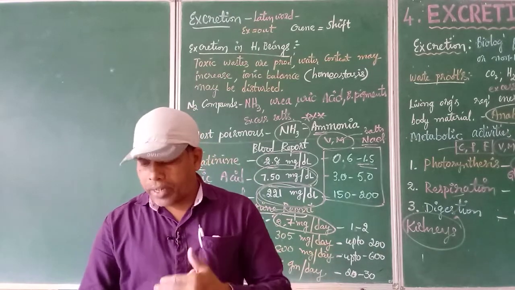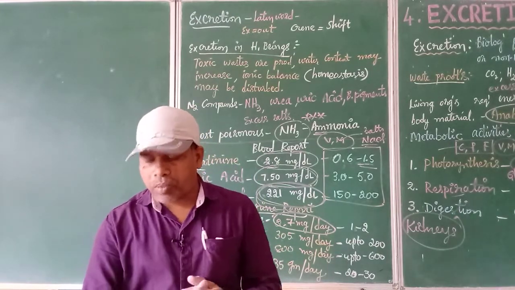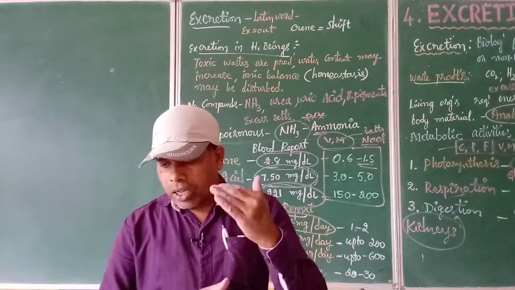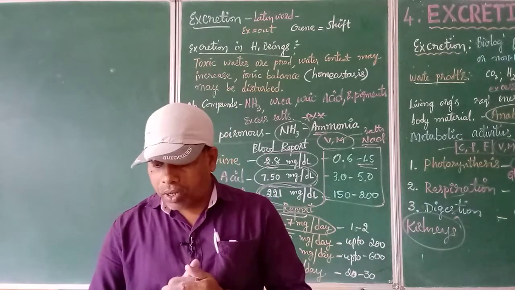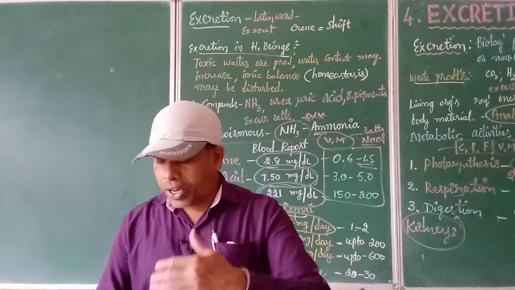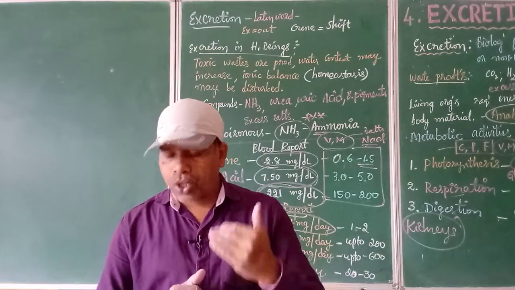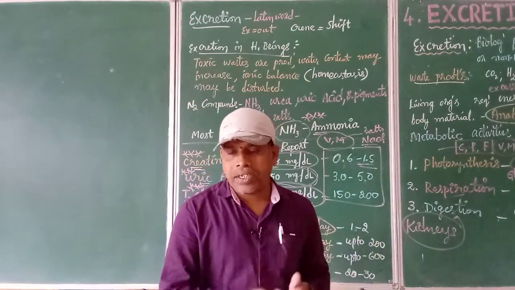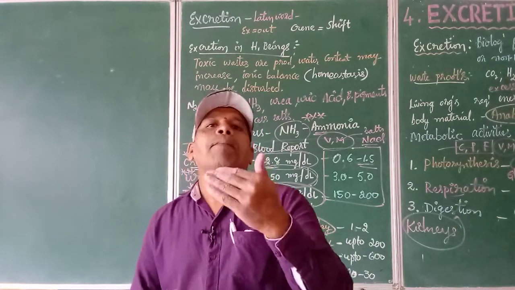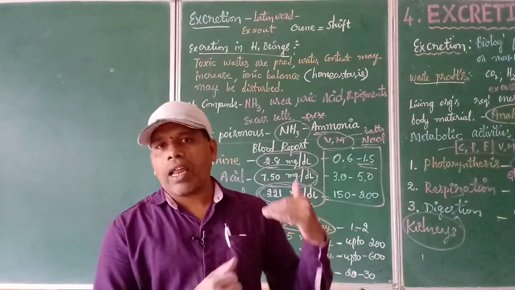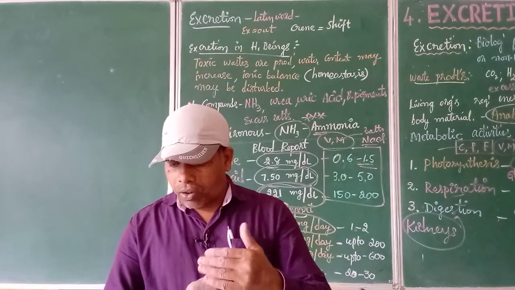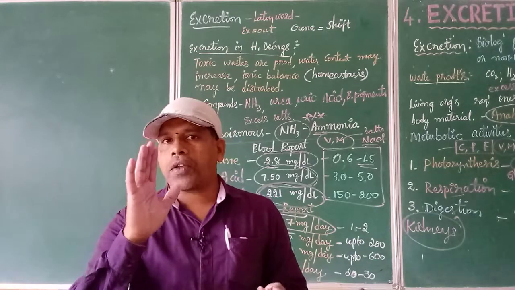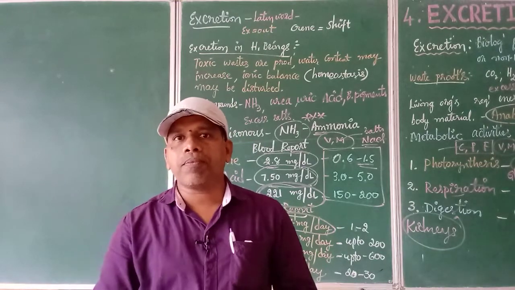Just try to see the tables in the textbook we have given, table number 2 and table number 3, Department of Biochemistry. What are the different substances we have got? Glucose, sodium, potassium, chlorides, urea, then creatinine, uric acid, total cholesterol, then triglycerides, calcium, then phosphorus, then pigments like bilirubin, and next the total proteins and albumin. So nearly 13 to 14 different substances are present in our blood.